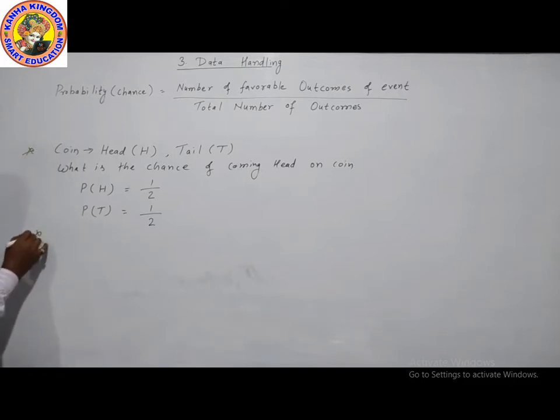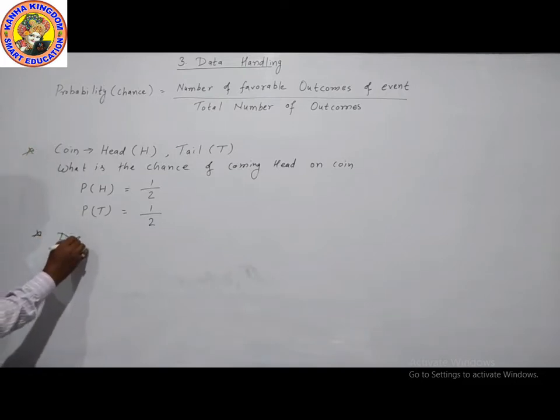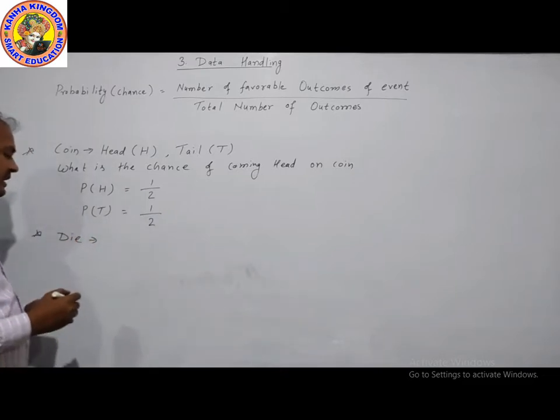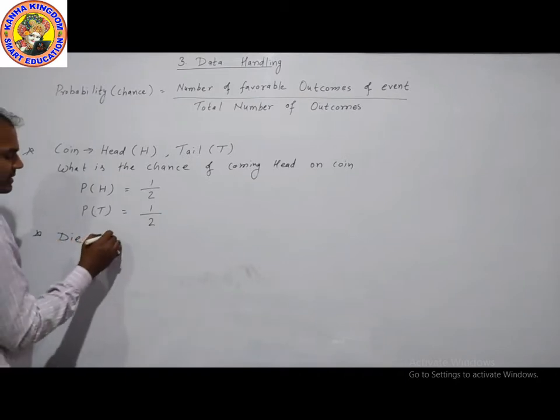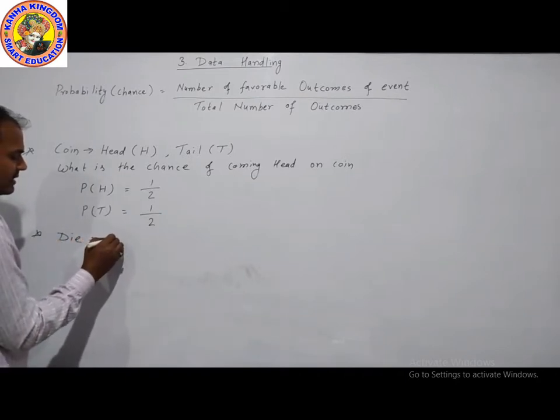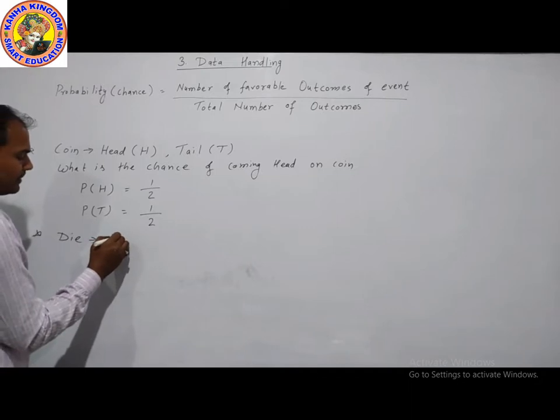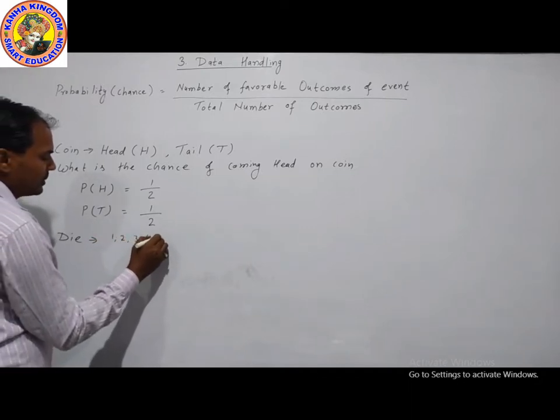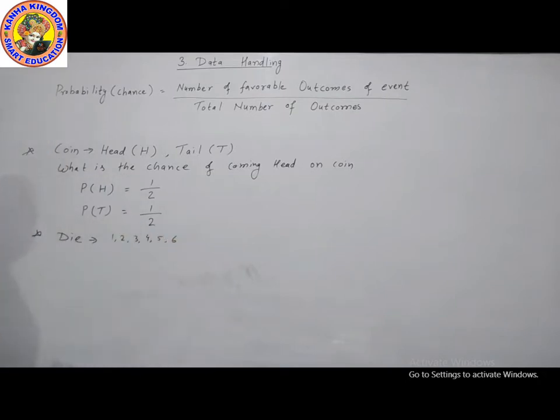Now we will take another example. The example is a die, a dice. When we are playing Ludo, the dice is used. On a dice there are 6 sides. Numbering is 1, 2, 3, 4, 5 and 6.